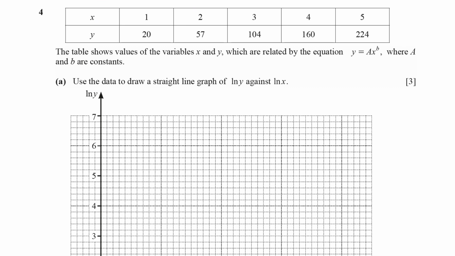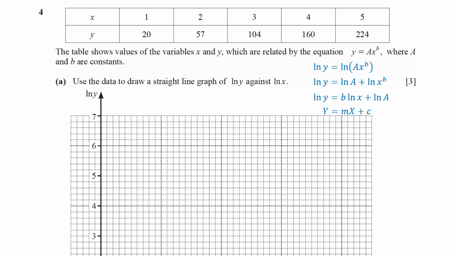In question 4, a table shows values of x and corresponding values of y. The relationship between x and y is expressed by the equation y equals a times x raised to the power of b. To turn this into a linear relationship, we apply natural logarithm to both sides of the equation. Using logarithmic rules, natural log of y equals b times the natural log of x plus natural log of a. This expression is comparable to the straight-line equation, y equals mx plus c.